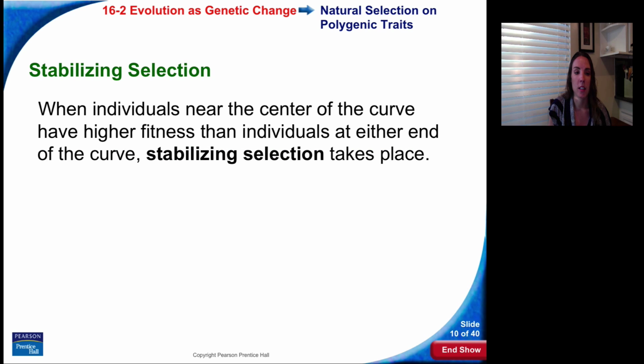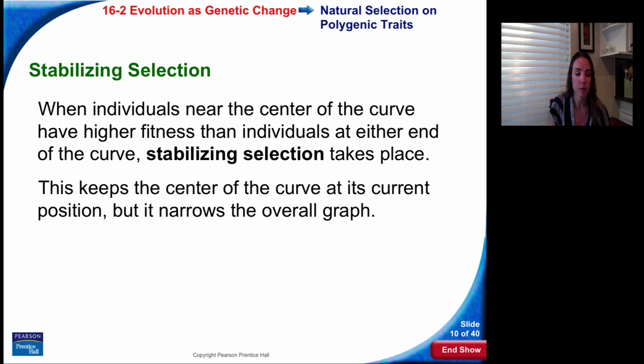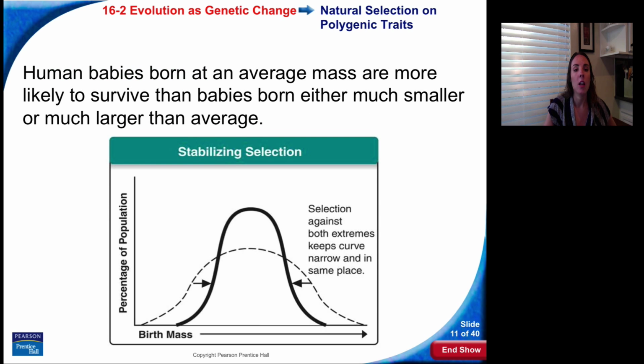In stabilizing selection, individuals near the center of the curve have a higher fitness than individuals at either end of the curve. This is stabilizing selection. This keeps the center of the curve at its current position, but it narrows the overall graph. For example, human babies born at an average mass are more likely to survive than babies born either much smaller or much larger than average.